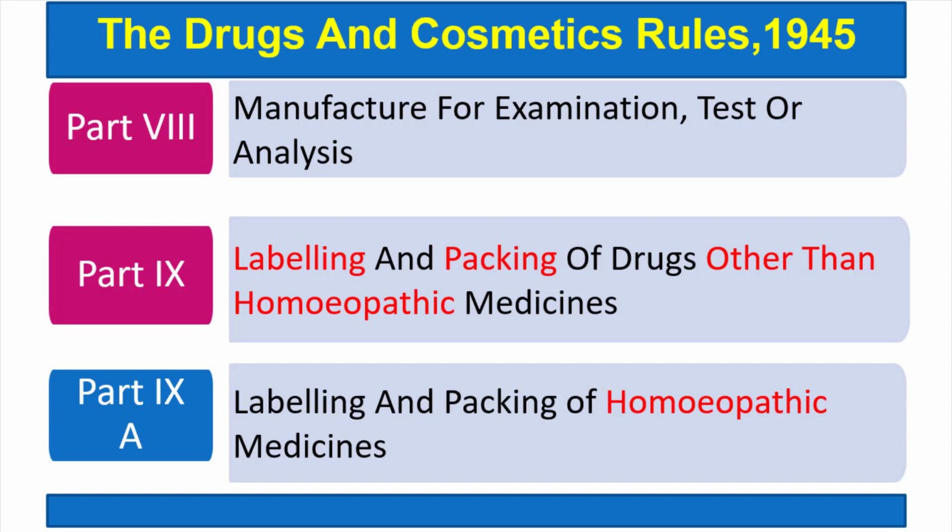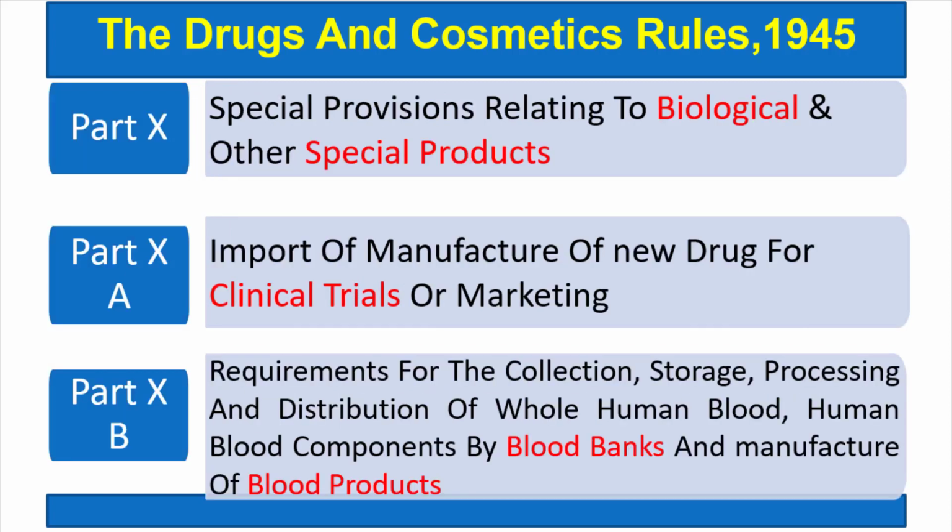Part 9 gives the provisions about labeling and packing of drugs other than homeopathic medicine, while part 9A is the same, labeling and packing of homeopathic medicine. 9 is for other than homeopathic, 9A is for homeopathic medicine. Part 10 is special provisions relating to biological and other special products.